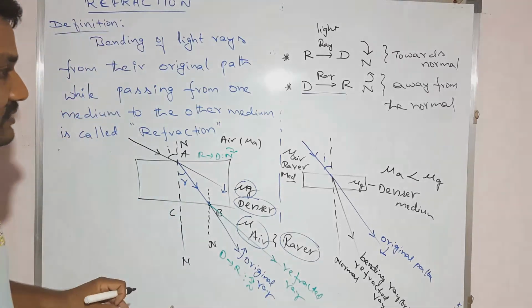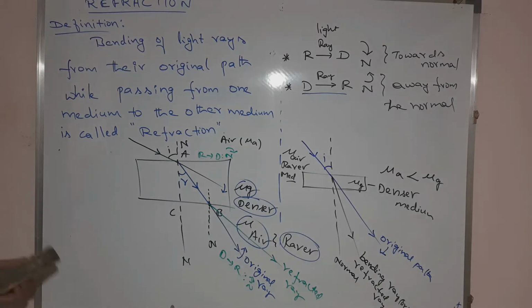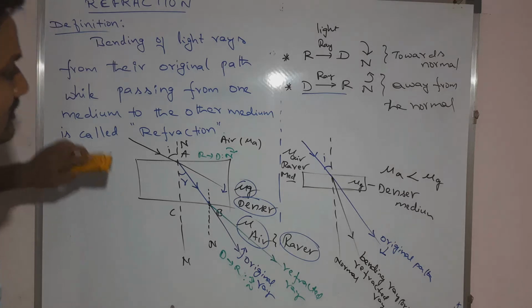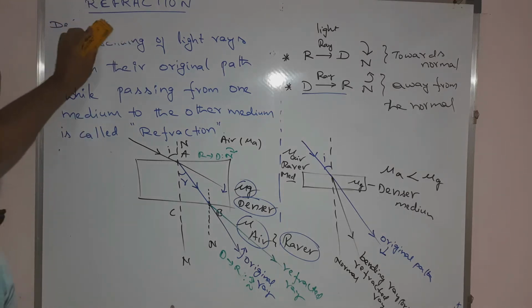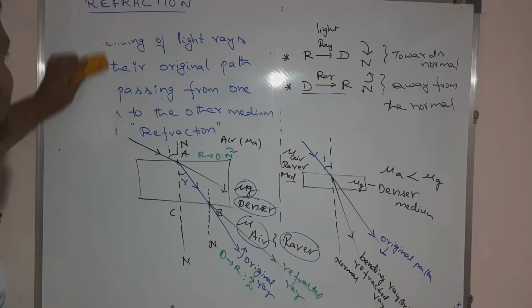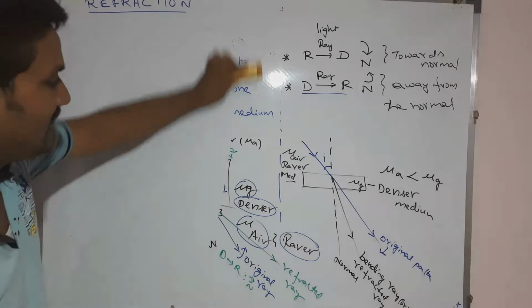Okay, so next we have to discuss the concept of apparent depth. What is apparent depth? Listen here, I'm giving one example.